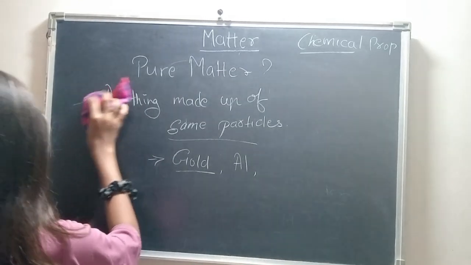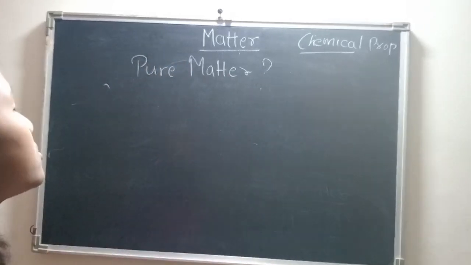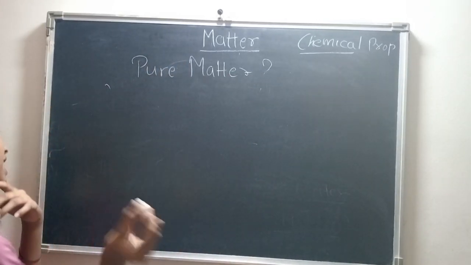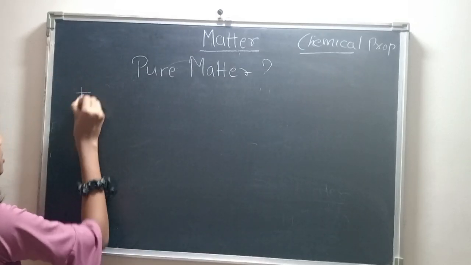Okay. Now next, what we learned is that pure substances are classified into elements and compounds. Now what are elements? We will learn about elements first.